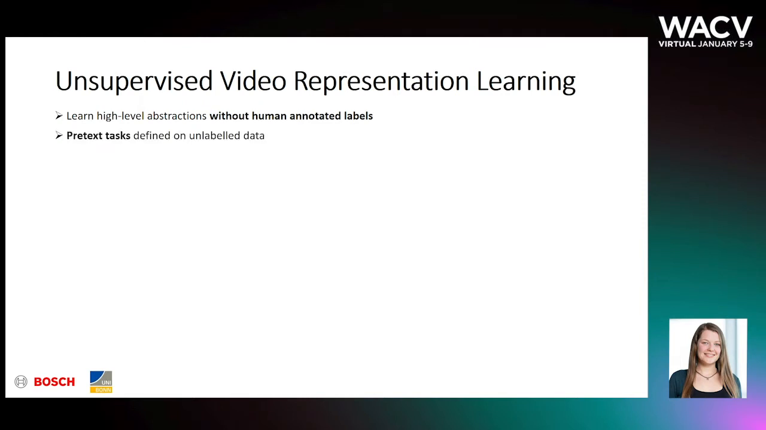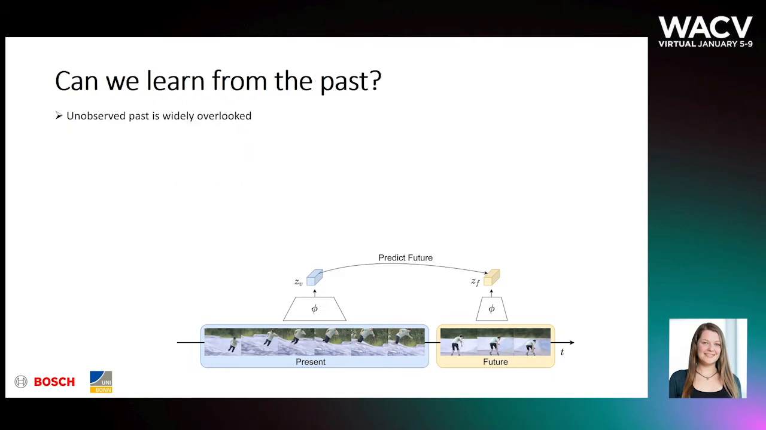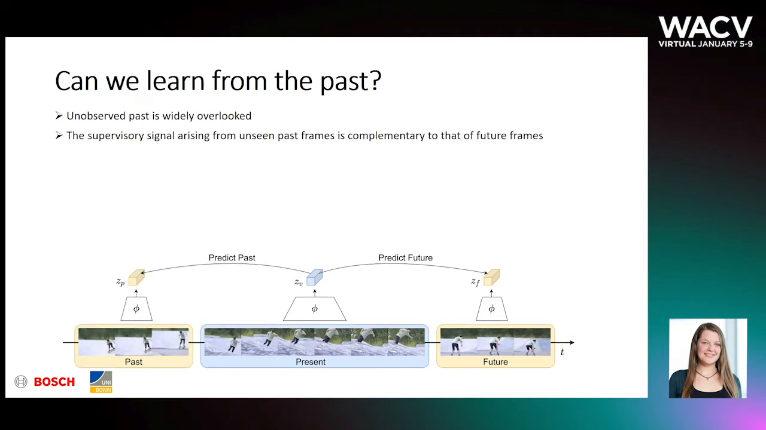Instead, we rely on so-called pretext tasks, which can be defined based on the unlabeled data alone. The temporal structure of videos naturally provides numerous opportunities to construct such pretext tasks. For example, a popular approach is to predict the future in some form. While future prediction has been extensively explored, the unobserved past is widely overlooked. We argue that the supervisory signal that originates from unseen past frames is complementary to that of future frames and propose to exploit both signals.